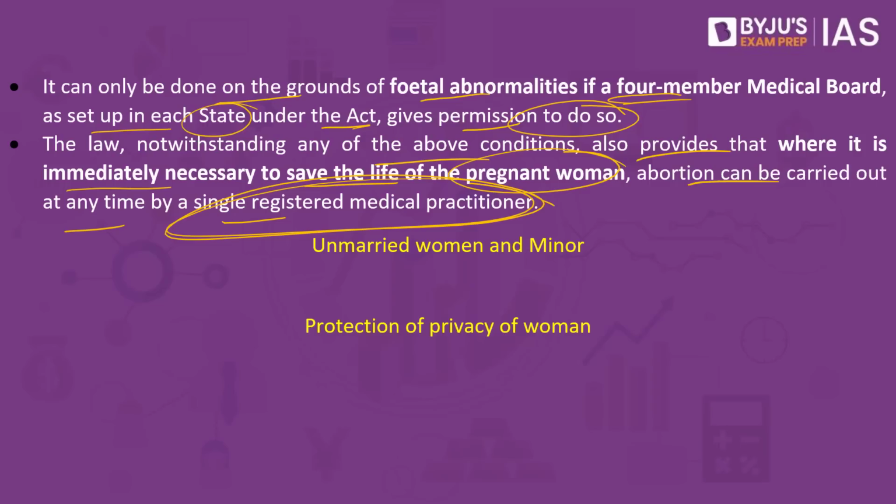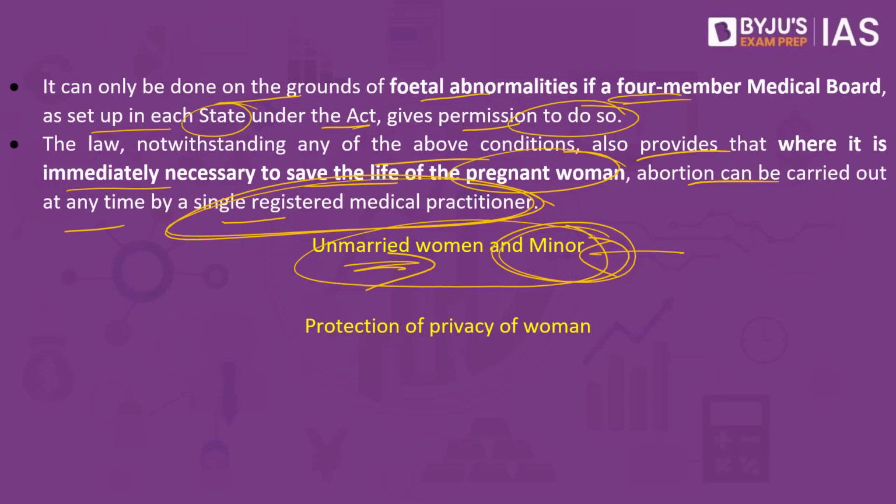What does this Act further speak about? It also speaks about the unmarried woman as well as the minor. When it comes to the unmarried woman, she can also have access to abortion, and this is the major difference when you compare it to the 1971 Act. When you consider the 1971 Act, there was a grey area and there were legal contradictions as well, but in the 2021 amendment, it is clear that even unmarried women would be able to access abortion under the specified conditions as we just discussed. Added to it, spousal consent, which is generally assumed to be important, is not important when it comes to the unmarried woman. However, if the woman is a minor, in that case the guardian's consent may be required.